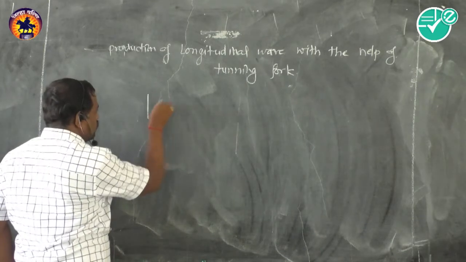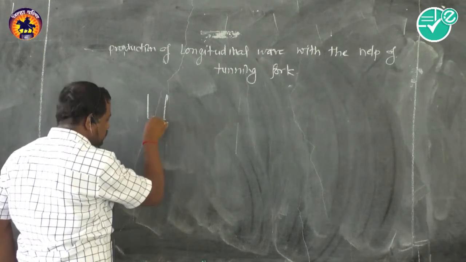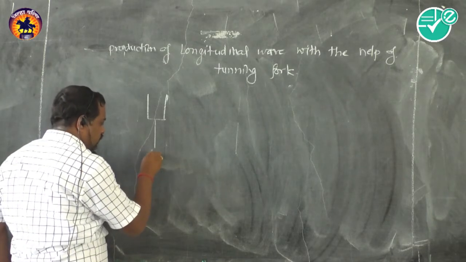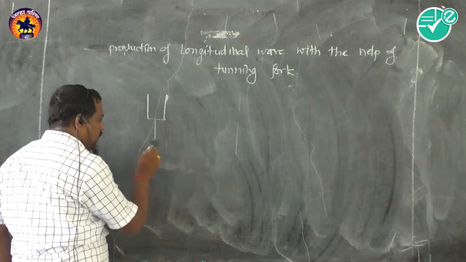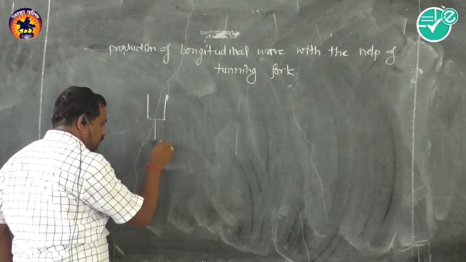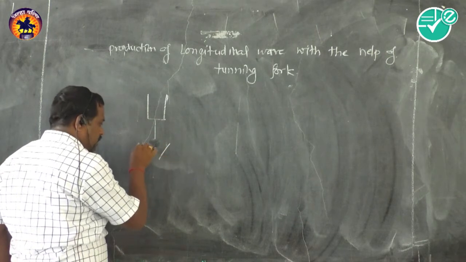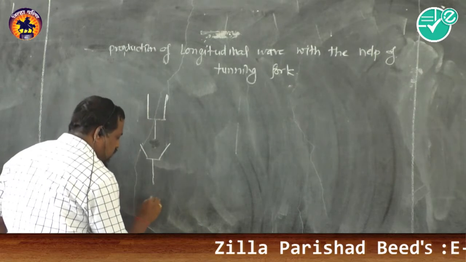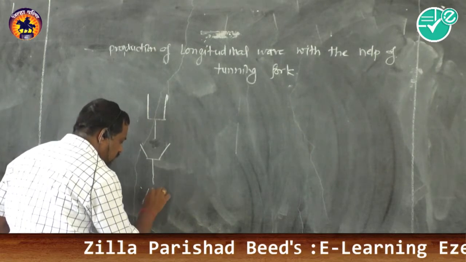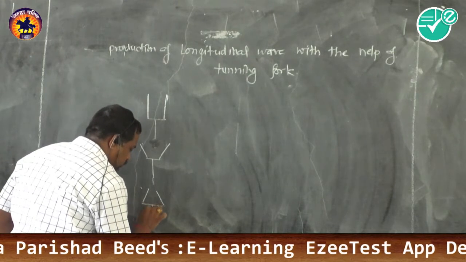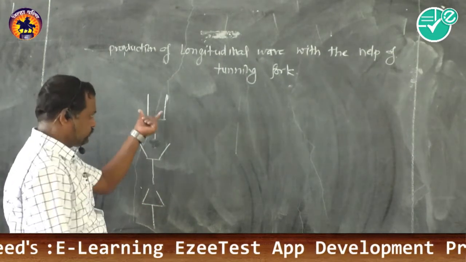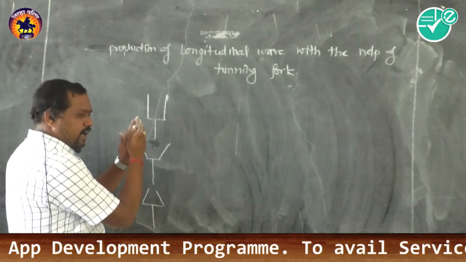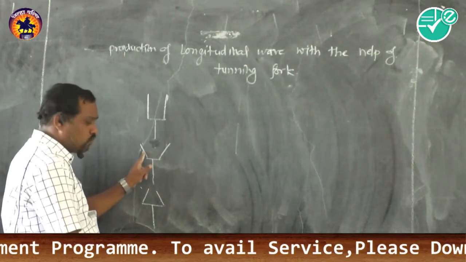Suppose I draw a tuning fork which is completely at rest. Then another one, when it is struck on the rubber pad, it gets vibrated and the prongs move outward. Another case, and third case, these prongs get inverted. That means normal position, when the prongs are vibrated, one position, and this is the second position. The prongs are moved outward, and this one.